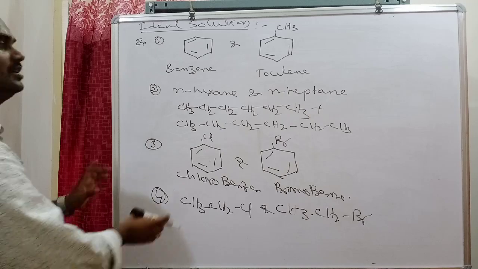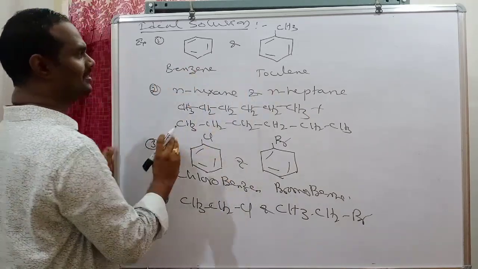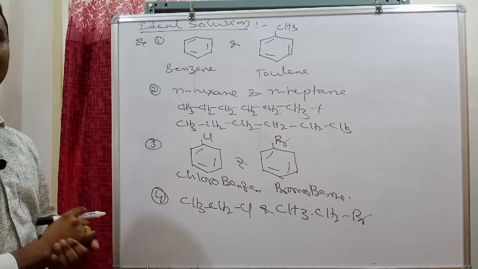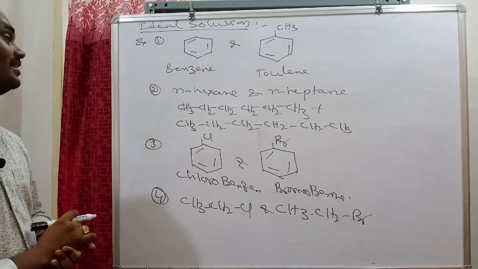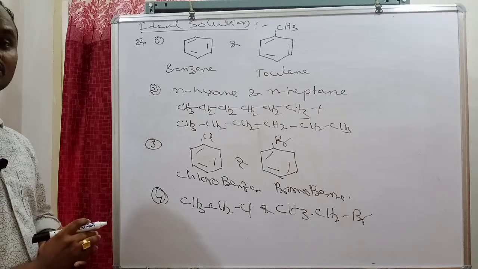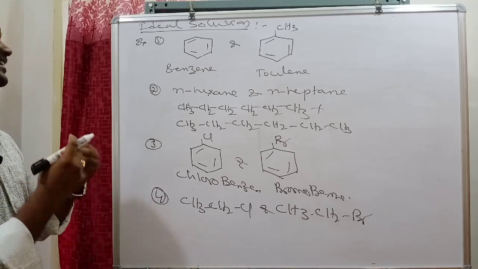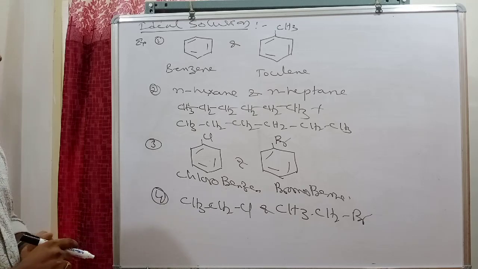Here you see, when you observe each pair, the structures are almost similar, the size is also almost similar, and the type of groups is also similar. That's why they have almost similar interactions between the molecules. That's why they are able to follow Raoult's law. Is it clear?